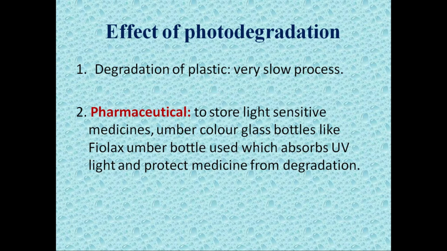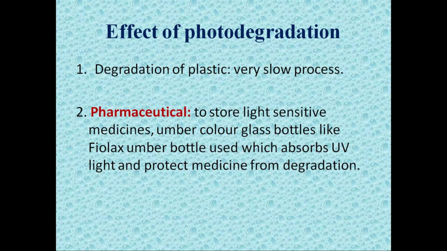In today's session we will discuss the effects of photodegradation. The first one is the degradation of plastic, which is a very slow process. You might have observed this in our day-to-day life. Normally when you purchase any plastic object like a plastic bucket or mug, at that time it will be hard, flexible, and it has a good tensile strength.